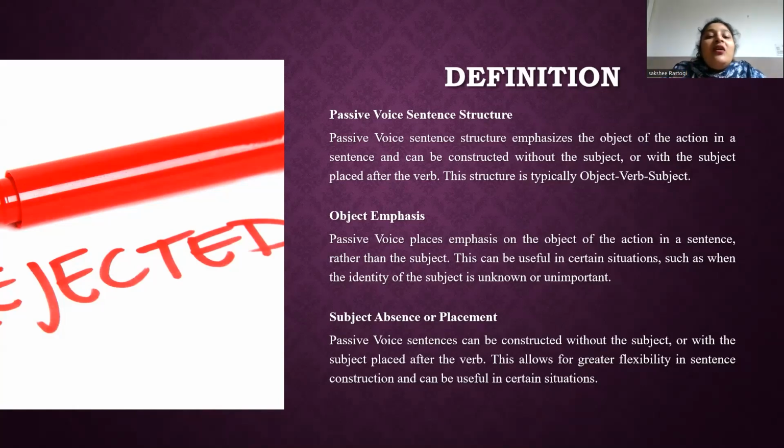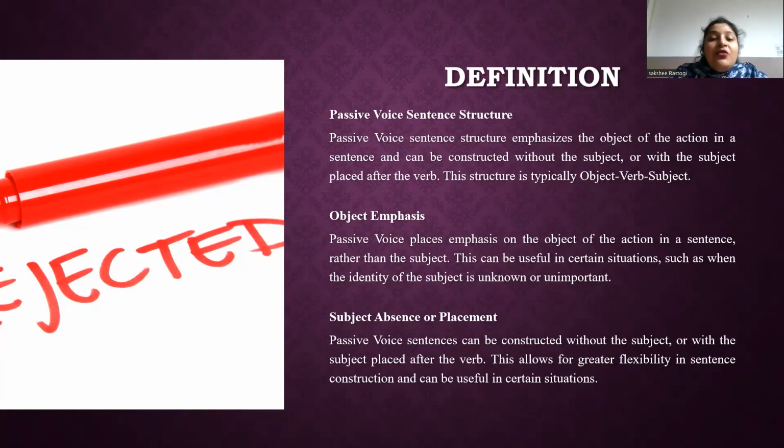So, the play was written by Shakespeare. Here, the subject is Shakespeare and the object is the play. It emphasizes the play object being written. So by using object emphasis in passive voice, you can draw attention to the object's role in the action and create different perspectives in your writing skills or communication skills.